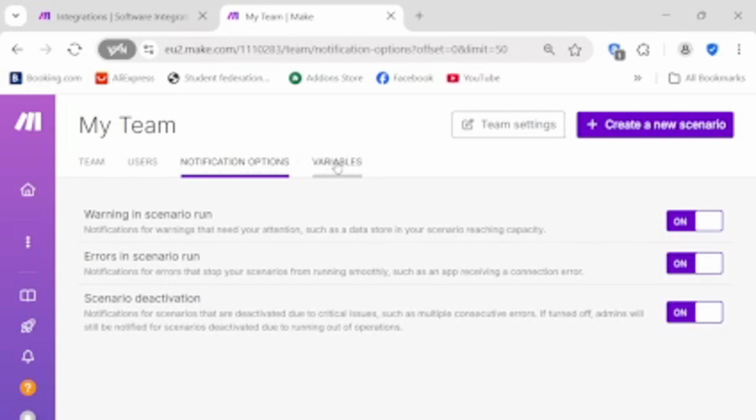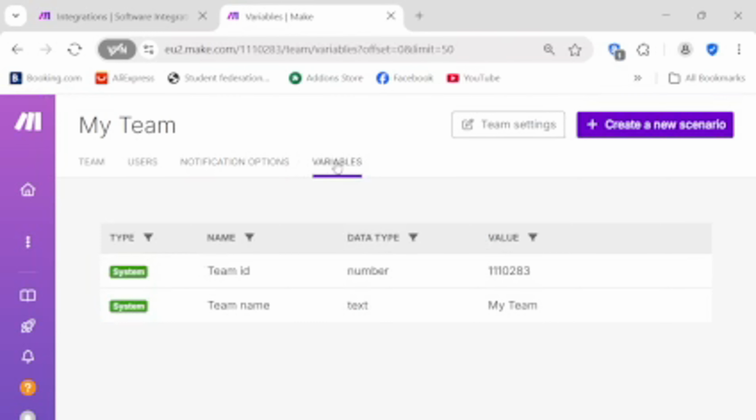You'll find triggers that kickstart your scenario, actions that perform tasks, iterators to process collections of data, aggregators to compile results, and routers to create conditional paths.